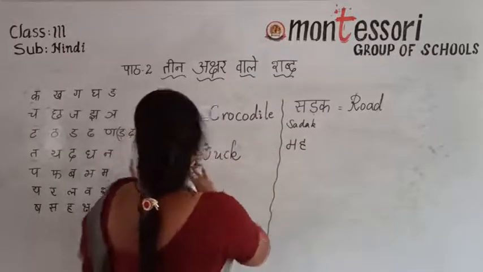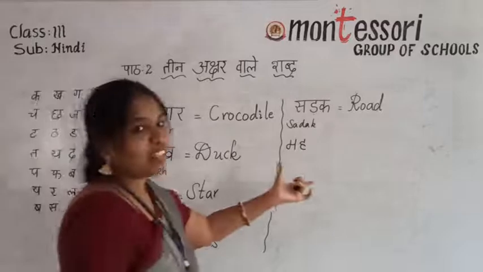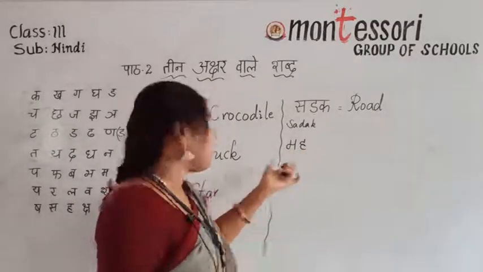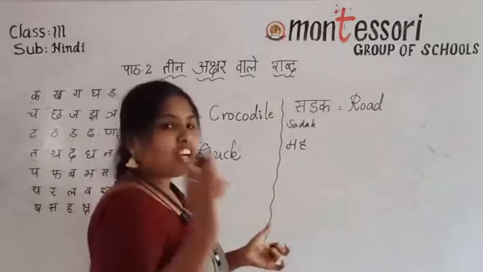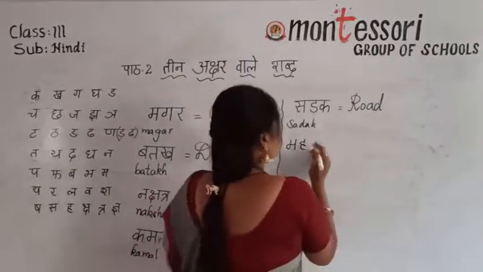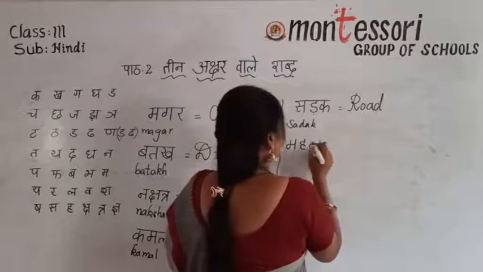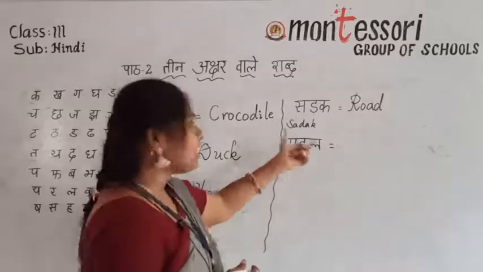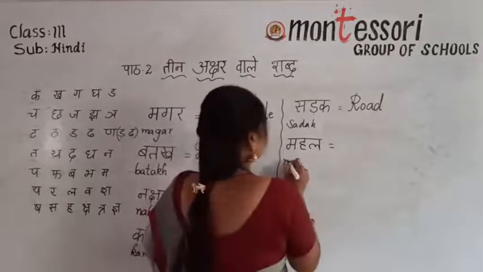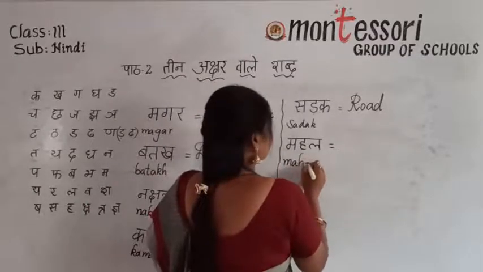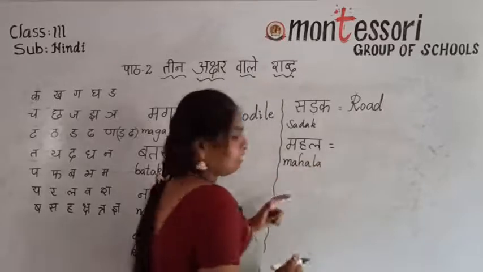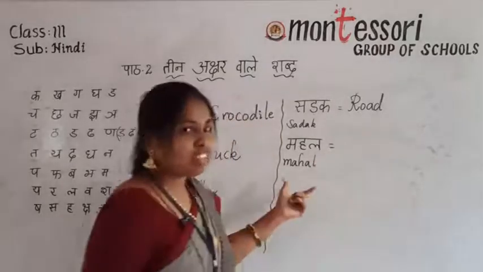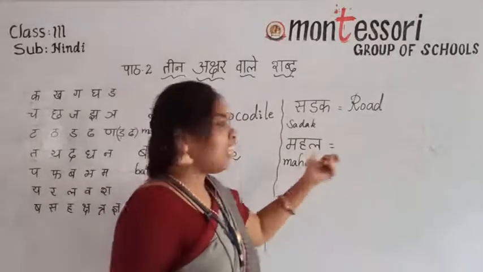Now up to here I have shown all these letters. What you have to do is read the letters I am writing and say them. All this you have to practice in your rough book 5 times. Okay, children. Ma, ha and la. Mahal. Slowly, I told you that first write all the letters, then give the header. Ma, ha, la. Last, a sound you have to cut it. It will become mahal.